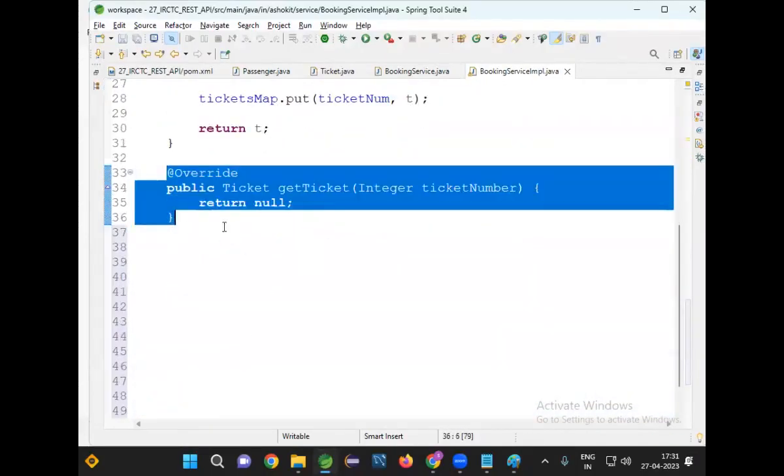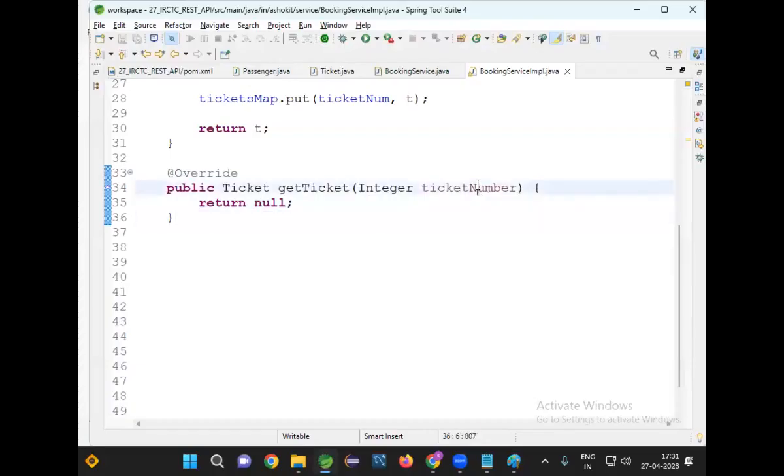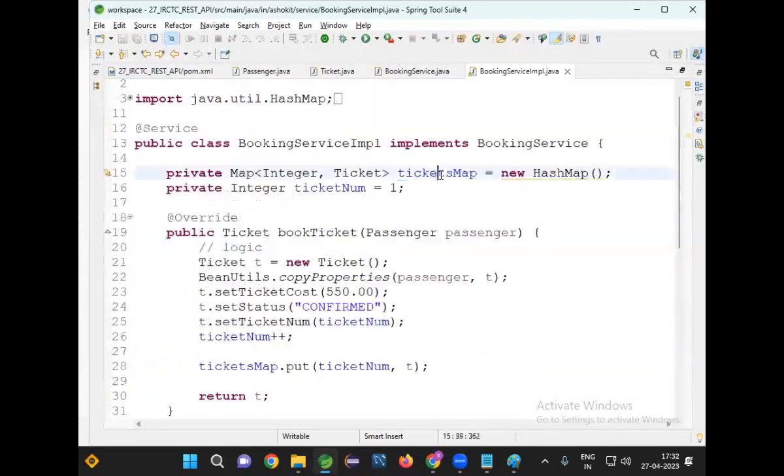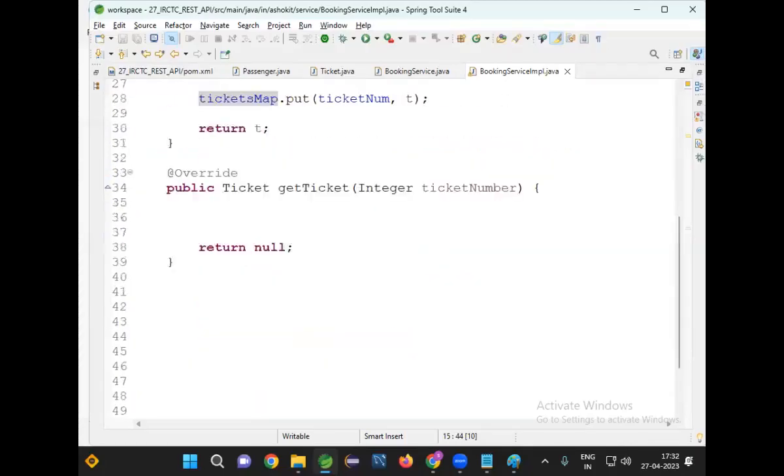Next one, let us go here. I'm going to have one more method. The ticket number is available. When the ticket number is available, do I need to get the ticket and send it? Yes, I know the number of the ticket, get the ticket and give the ticket. Wherever the ticket will be available, it will be available inside the map. In the map, data will be available in the form of key and value. So if data is available in key value, can you get the data based on the key?